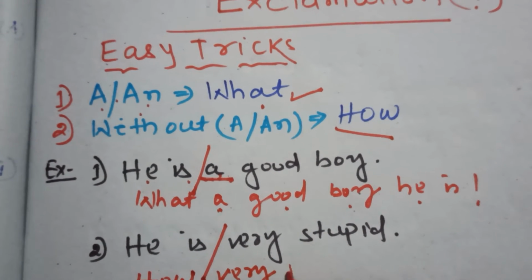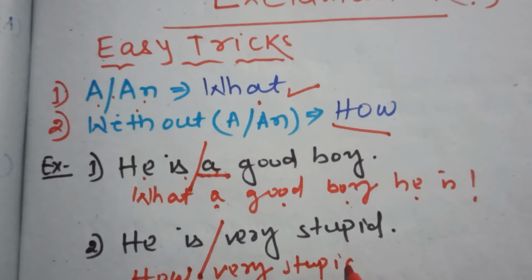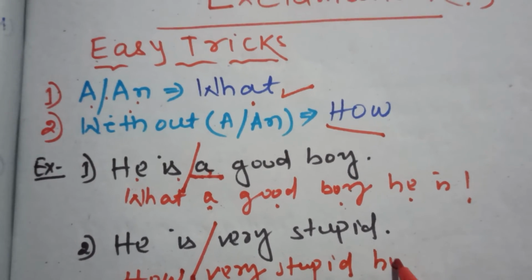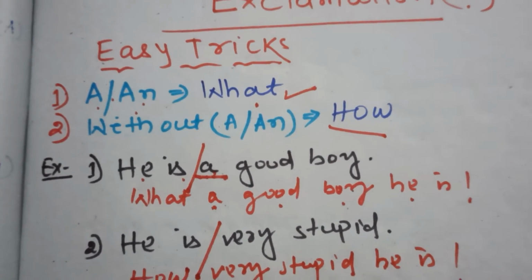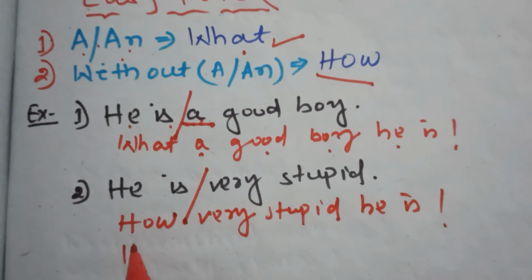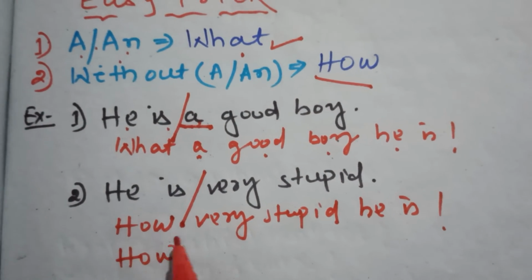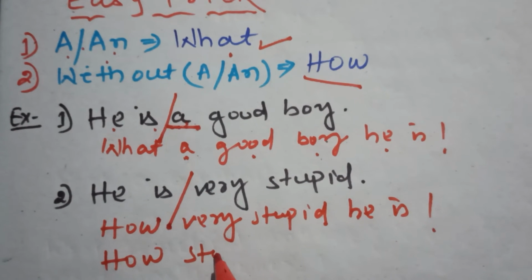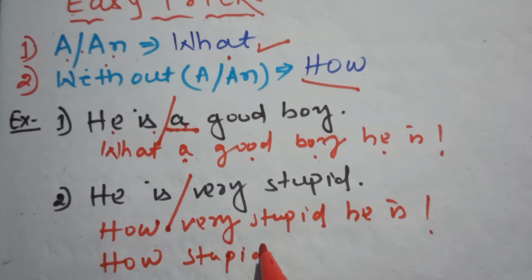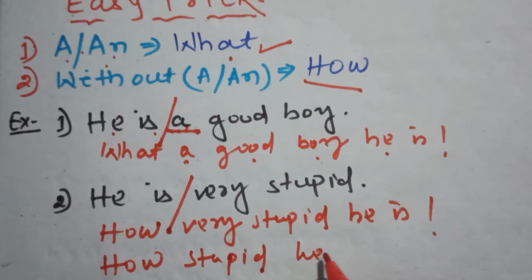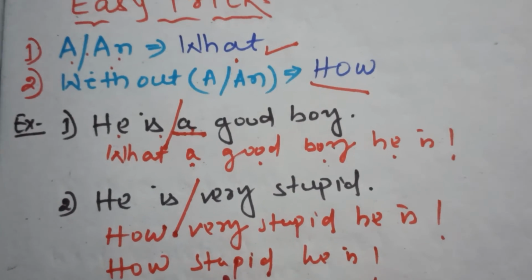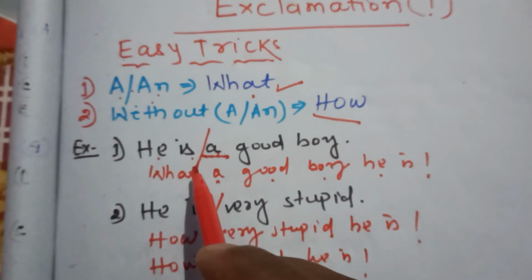How very stupid he is. Okay? Or you may write how stupid he is. Okay? So it's a very easy trick.